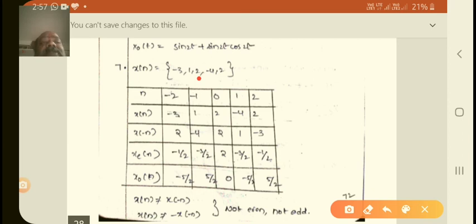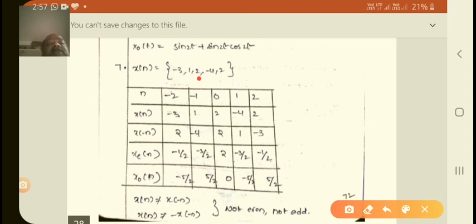So for x of minus n, you have to take the reverse, so the reverse order will come out here. Just observe that n of 2 is equal to n of minus 2. So therefore 2, minus 4, 2, 1, minus 3, the replica.